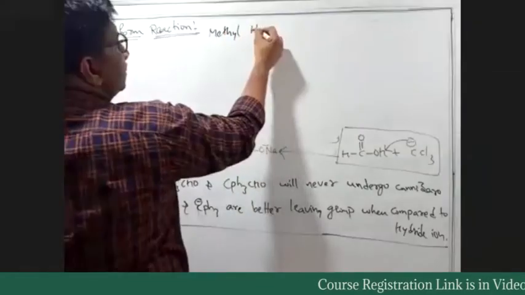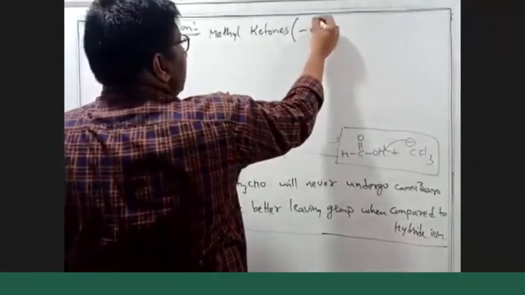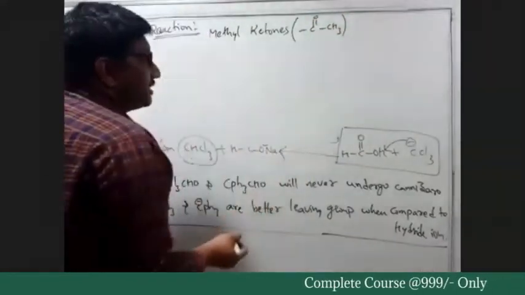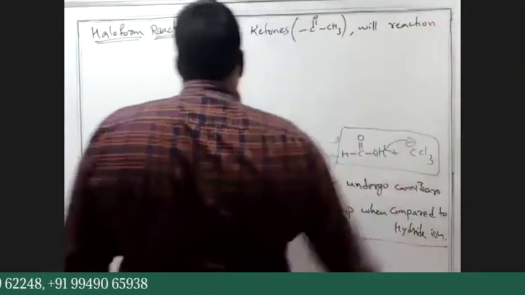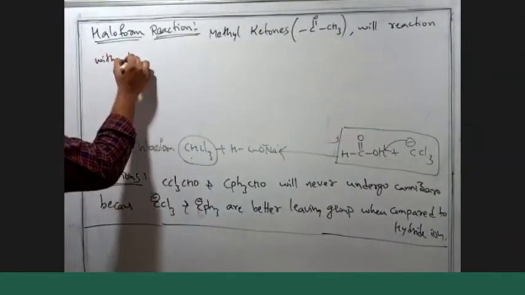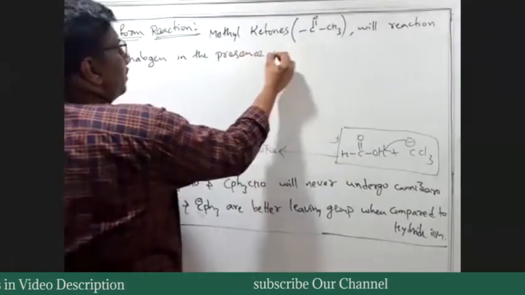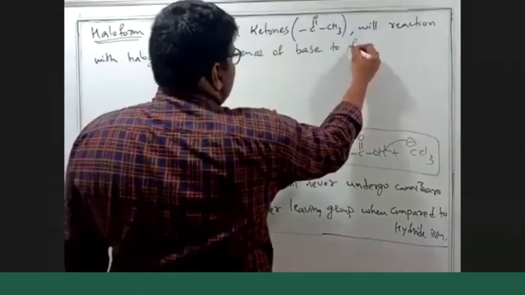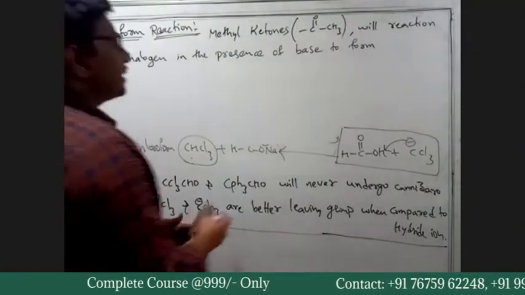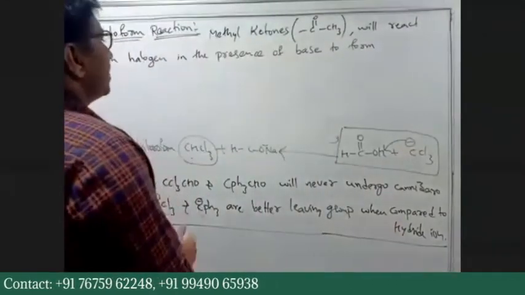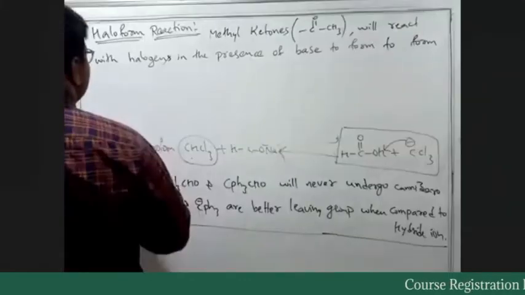Methyl ketones, that is, compounds which have a C=O of CH3 group, will react with halogens in the presence of base to form the corresponding haloforms.